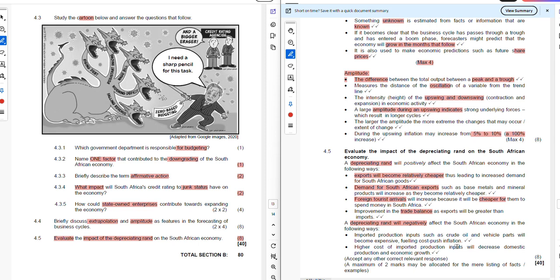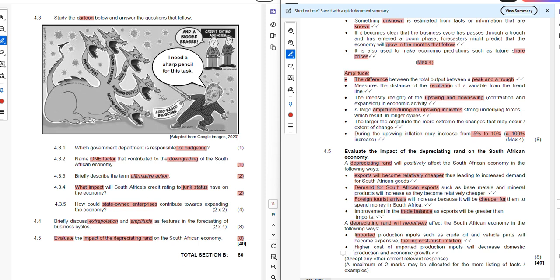And if it is expensive, the seller of those imported goods will have to increase the price, and that increase in price will affect the consumer. So imports will become expensive, and an example is crude oil, which we're not making in South Africa. Then there will be fueling cost-push inflation. So the seller will push the price back to the consumers.